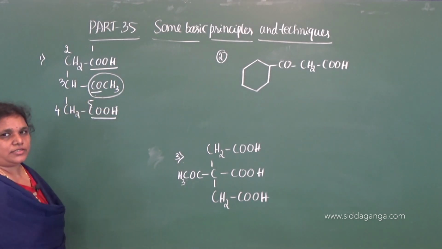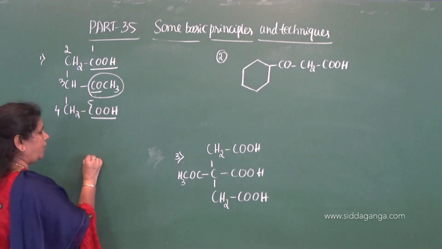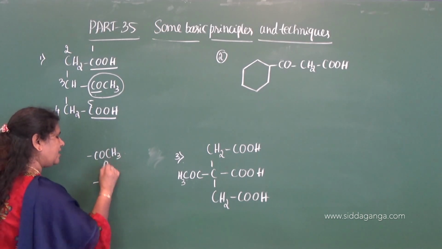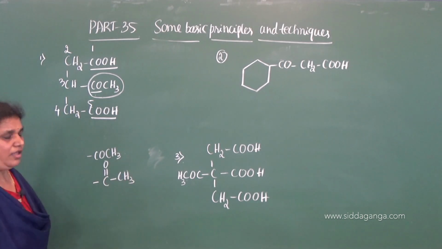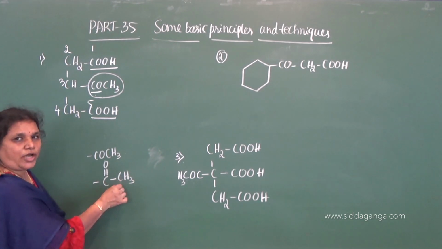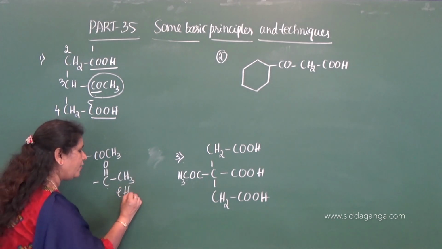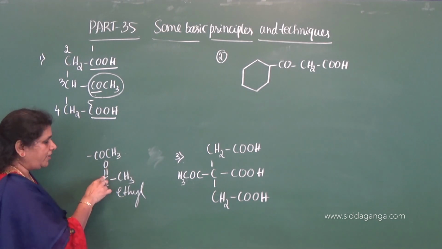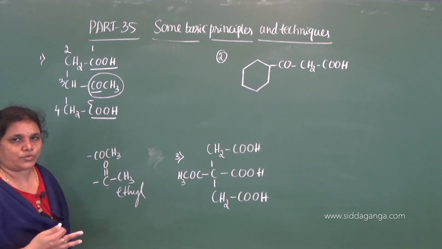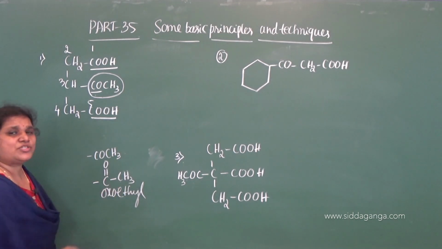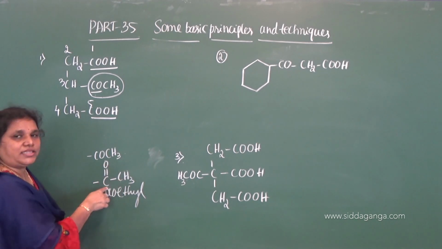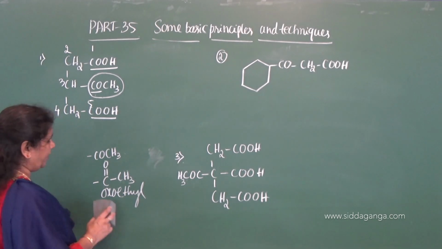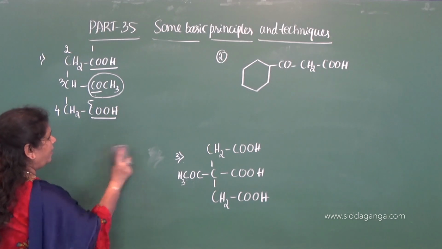Now this is a substituent. What is this substituent? How to name this? COCH3. Else you can write it as C double bond O CH3. Now how many carbon atoms are there? 2 carbon atoms. Then the alkyl group is the ethyl group, correct? But it is substituted with a ketone group. What is the prefix for the ketone group? Oxo. Then it becomes oxoethyl. Why is it ethyl? Because it contains 2 carbon atoms. Therefore it is oxoethyl.